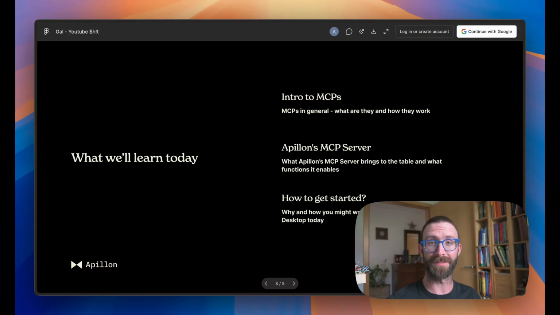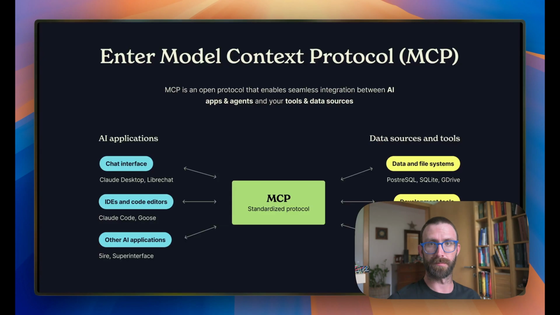If you've been following the social media in the last few months, you know that AI and MCPs are the latest hype. So in today's video, we will talk about what MCPs are in general, what Apillon MCP server is and what functions it provides, and how to start using it today within the context of Claude Desktop.